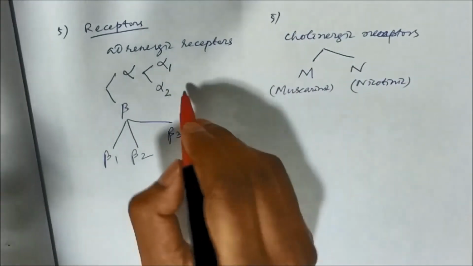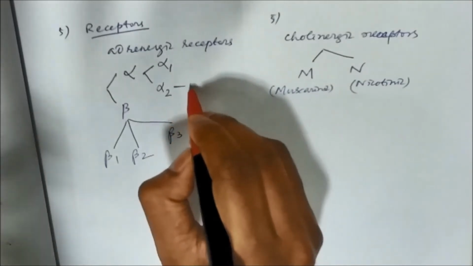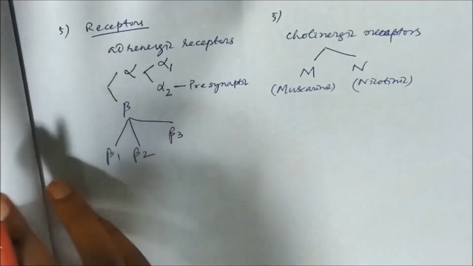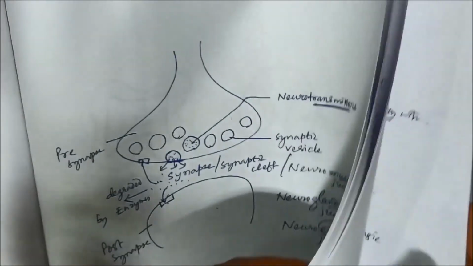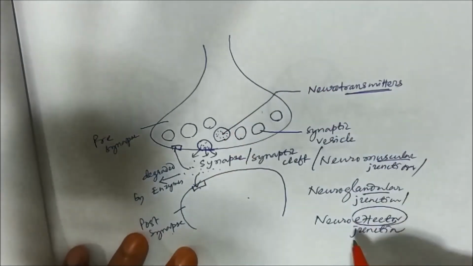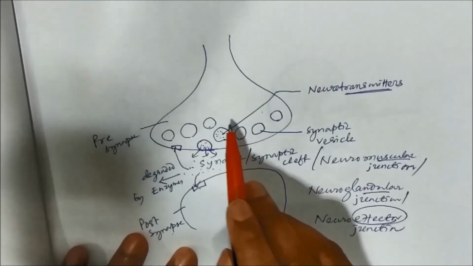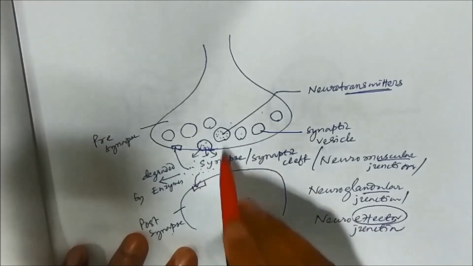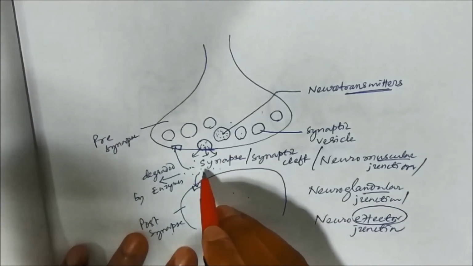Alpha 2 is presynaptic. Presynaptic and postsynaptic we have already discussed before. At the neuroeffector junction, if this is a neuron and this is a neuron, the space between two neurons is the synapse.